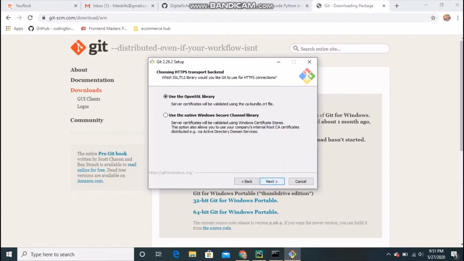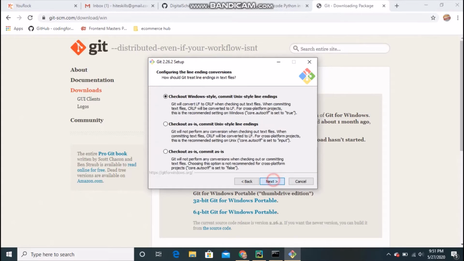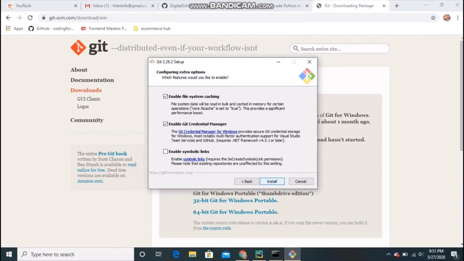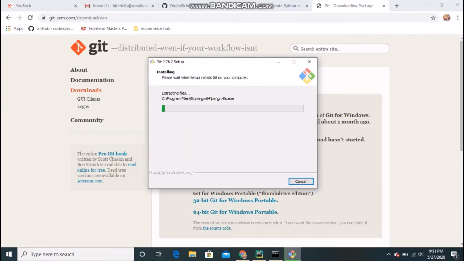Next, and this one you can pick any. You can make it default also, no problem. Next, and do next. You are on Windows, this one also doesn't matter, so do next, install. Okay, it's so easy.